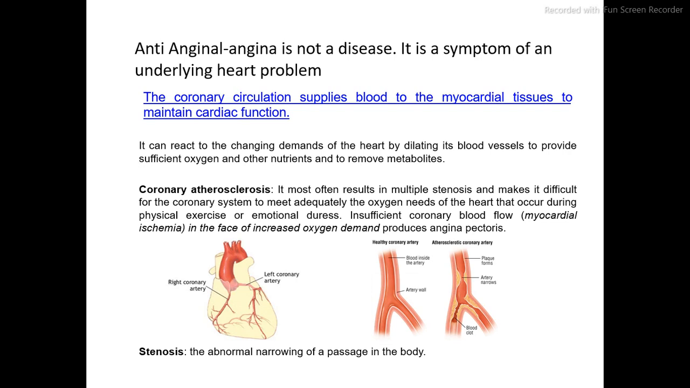Hello everyone. Today we are going to study anti-anginal agents. Before starting anti-anginal agents, first we have to know what angina actually is.